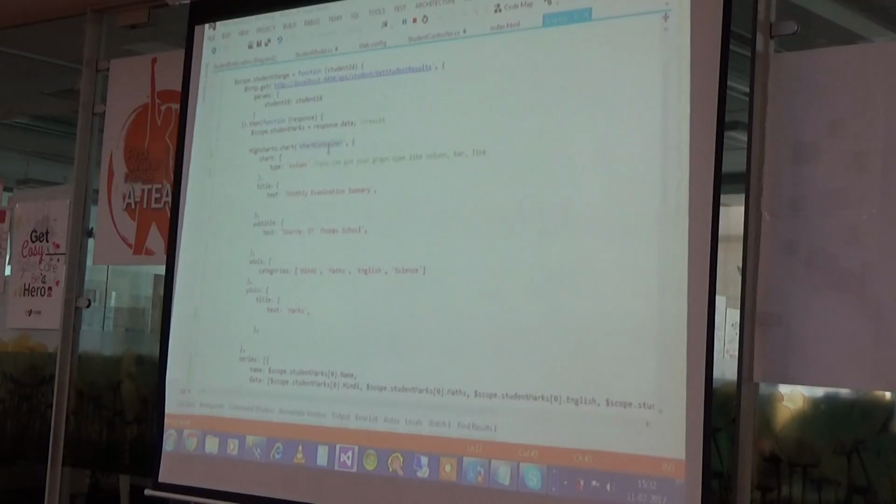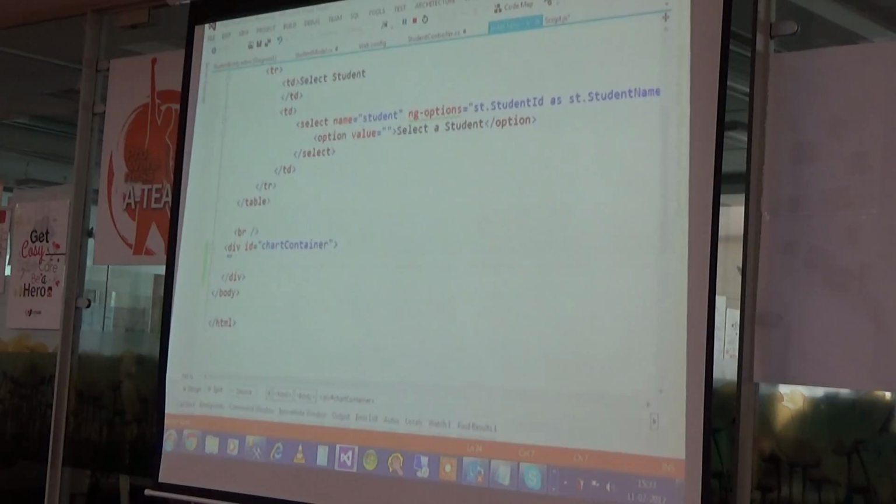If I'm going to change this to something like highcharts demo, I have to change the ID also. So what is the meaning of this ID? This is the place where I want my chart. That's why I am defining here ID.